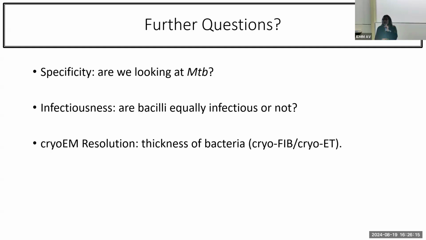The existing literature reports more than two layers, so 3 or 4 layers, depending on the technique that you're using. This is important because these organisms are extremely large, up to 500 nanometers in thickness, so you can only see that much if you want to get to the finer details. So we are hoping to move towards cryo-FIB and cryo-electron tomography.